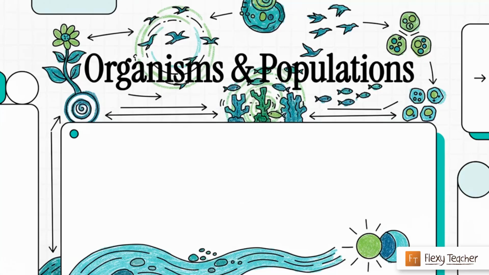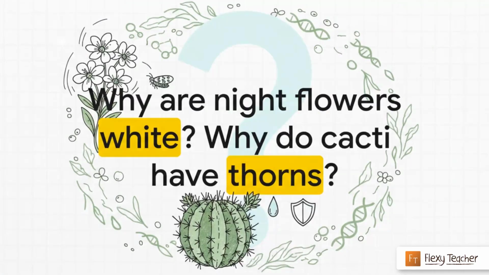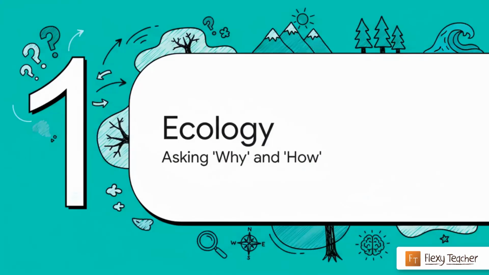Let's try and break down just one small part of it today and really understand it in a simple way. Have you ever thought about it? जैसे रात को खिलने वाले फूल. Why are they almost always white? या फिर एक कैक्टस को इतने सारे कांटे क्यों चाहिए? Well, all these fascinating questions, इनका जवाब एक ही सब्जेक्ट में मिलता है. And that subject is ecology. So, let's start right there.